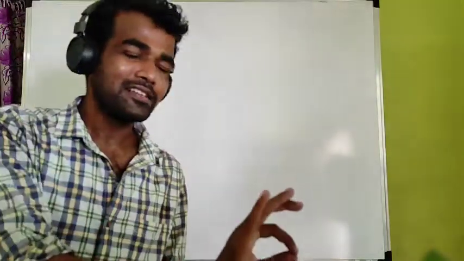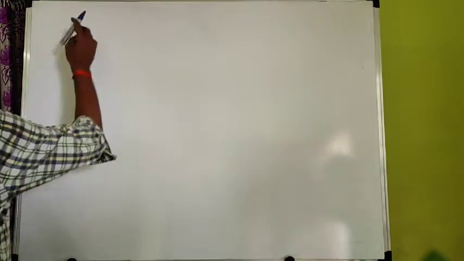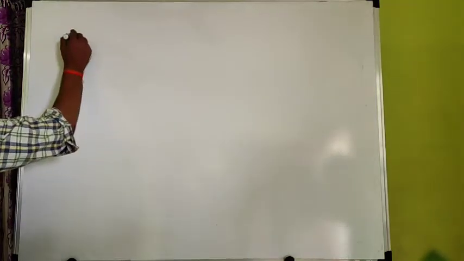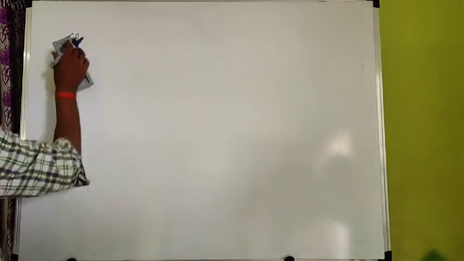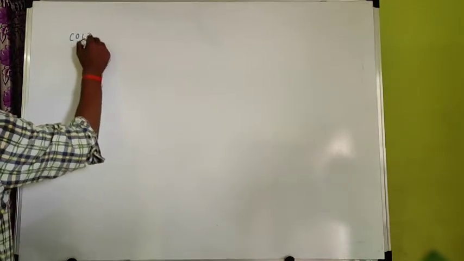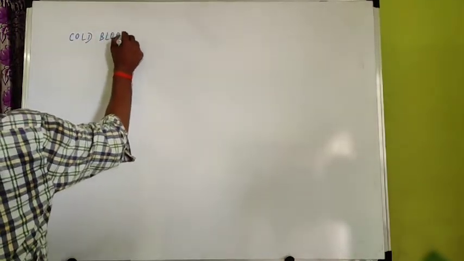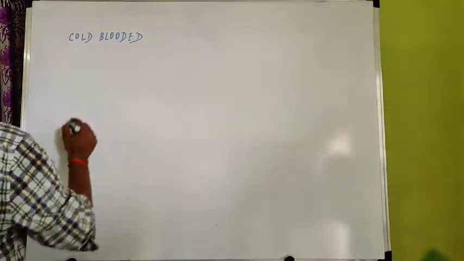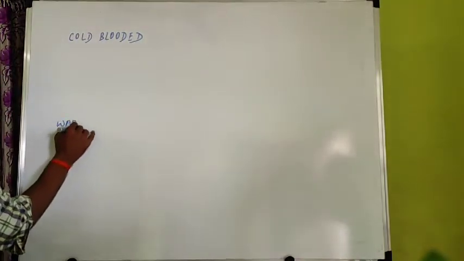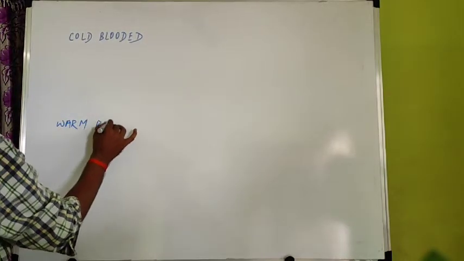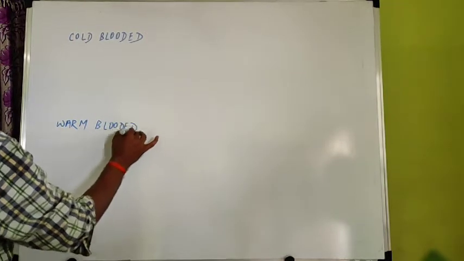What is stenothermal? Only remember: wide range is eurythermal, narrow range is stenothermal. Now come to another classification. One is called cold-blooded animal, another is called warm-blooded animal, warm or hot, warm-blooded organism.